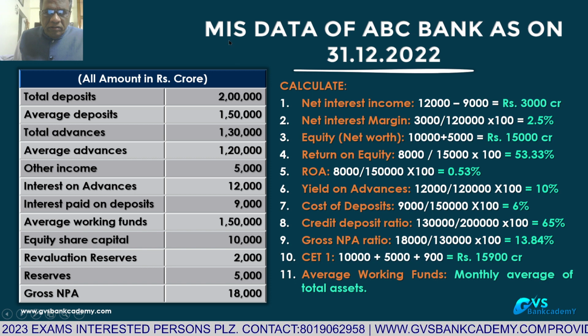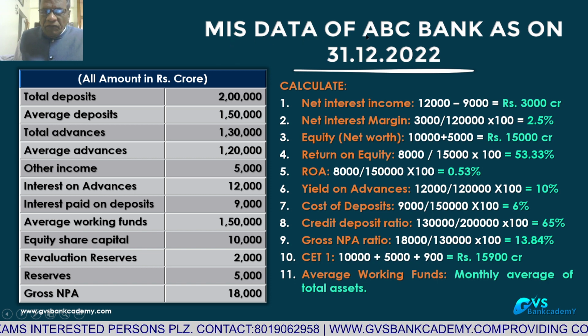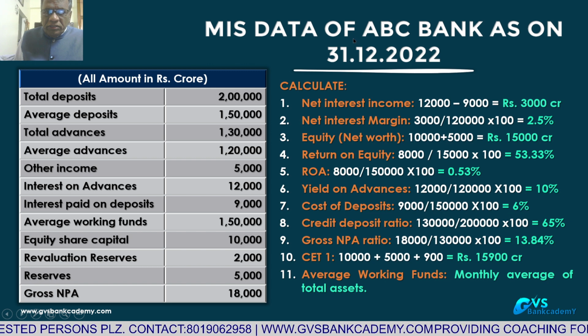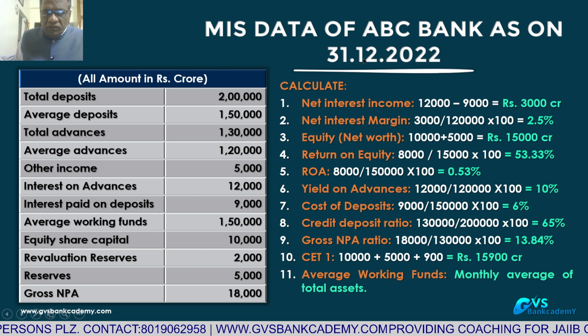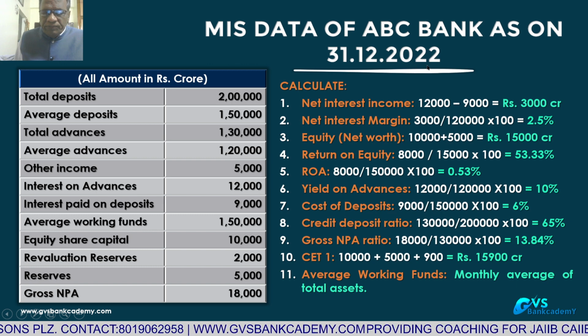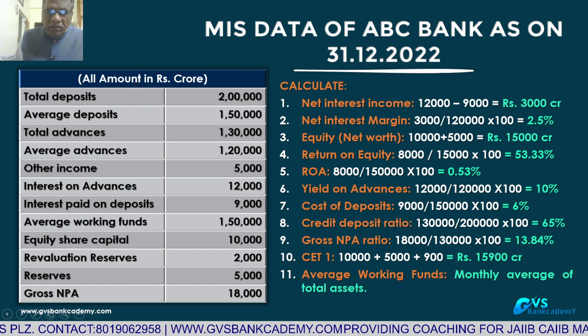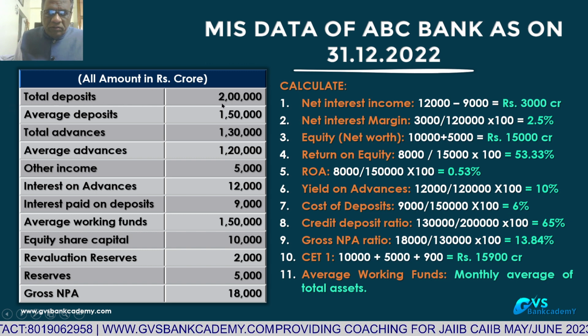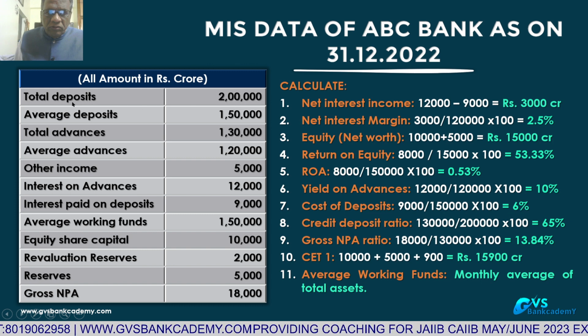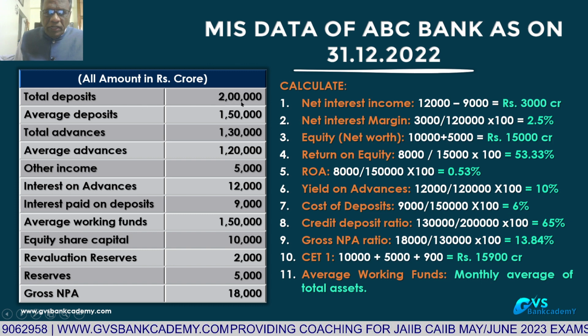MIS, Management Information System data of ABC Bank as on 31st December 2022. This is the data of a particular bank as on 31st December 2022. All amounts are in rupees and in crores. Total deposits are 2 lakh crores.